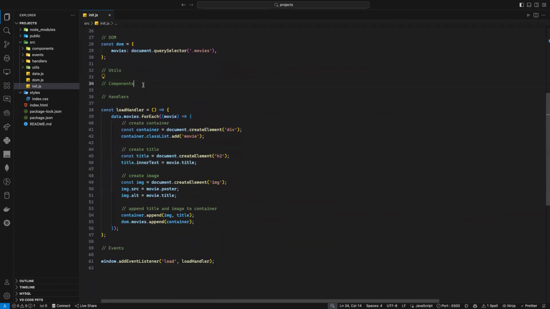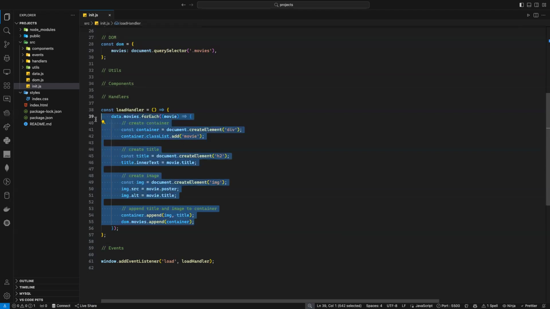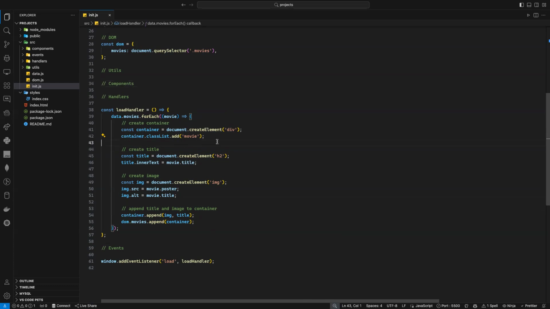Yes, sure. Now, I want to do something here. My handler is ugly. I don't like it. As you can see here, my handler is a little bit ugly. What if I have a function, and inside this function, I create a div for each movie, and I create the title and the image, and then I return this movie, and then I append it to the movies? Won't it be a little bit better?